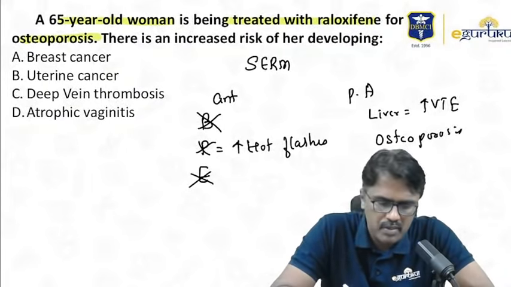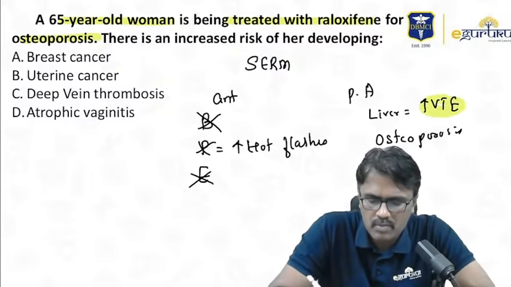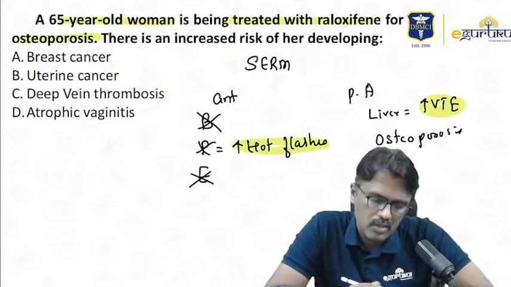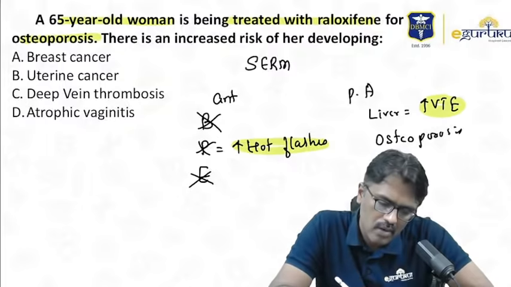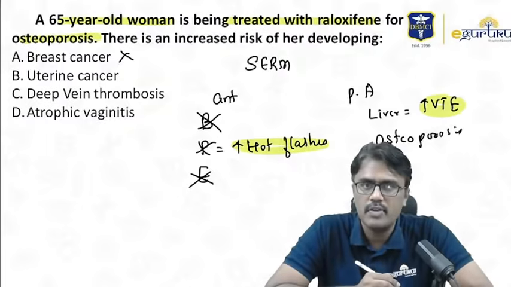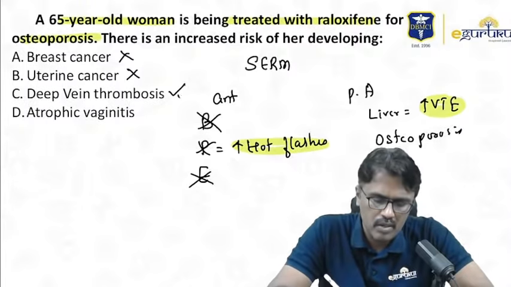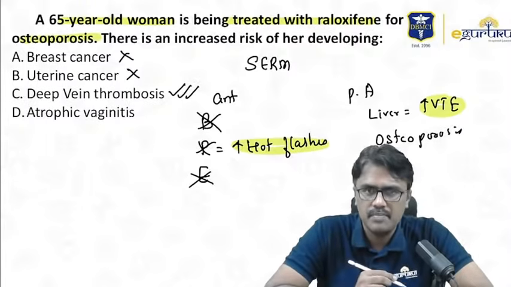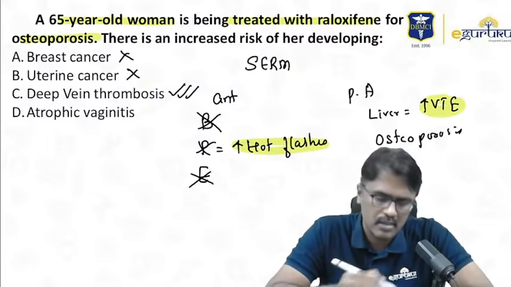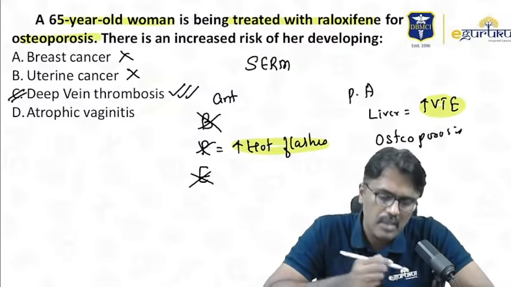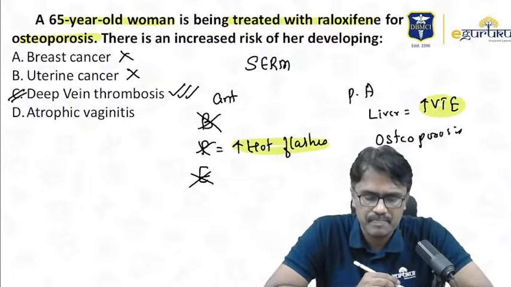The problem we face with this is venous thromboembolism and hot flushes. So what is the risk? Breast cancer risk is not there. We actually use raloxifene to prevent it. Uterine cancer is not there, but deep vein thrombosis is the risk we see. Even atrophic vaginitis may be seen, but DVT is the major risk with raloxifene.